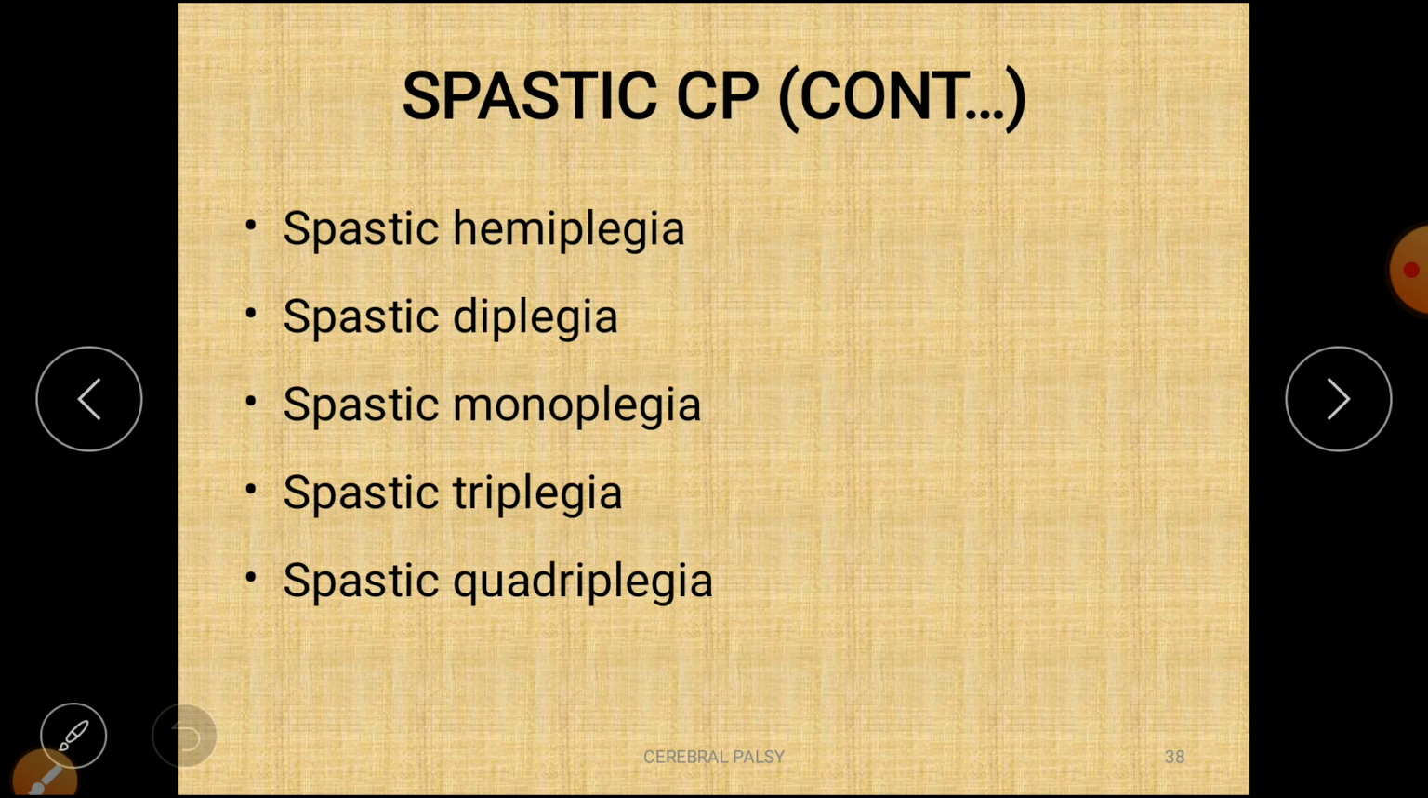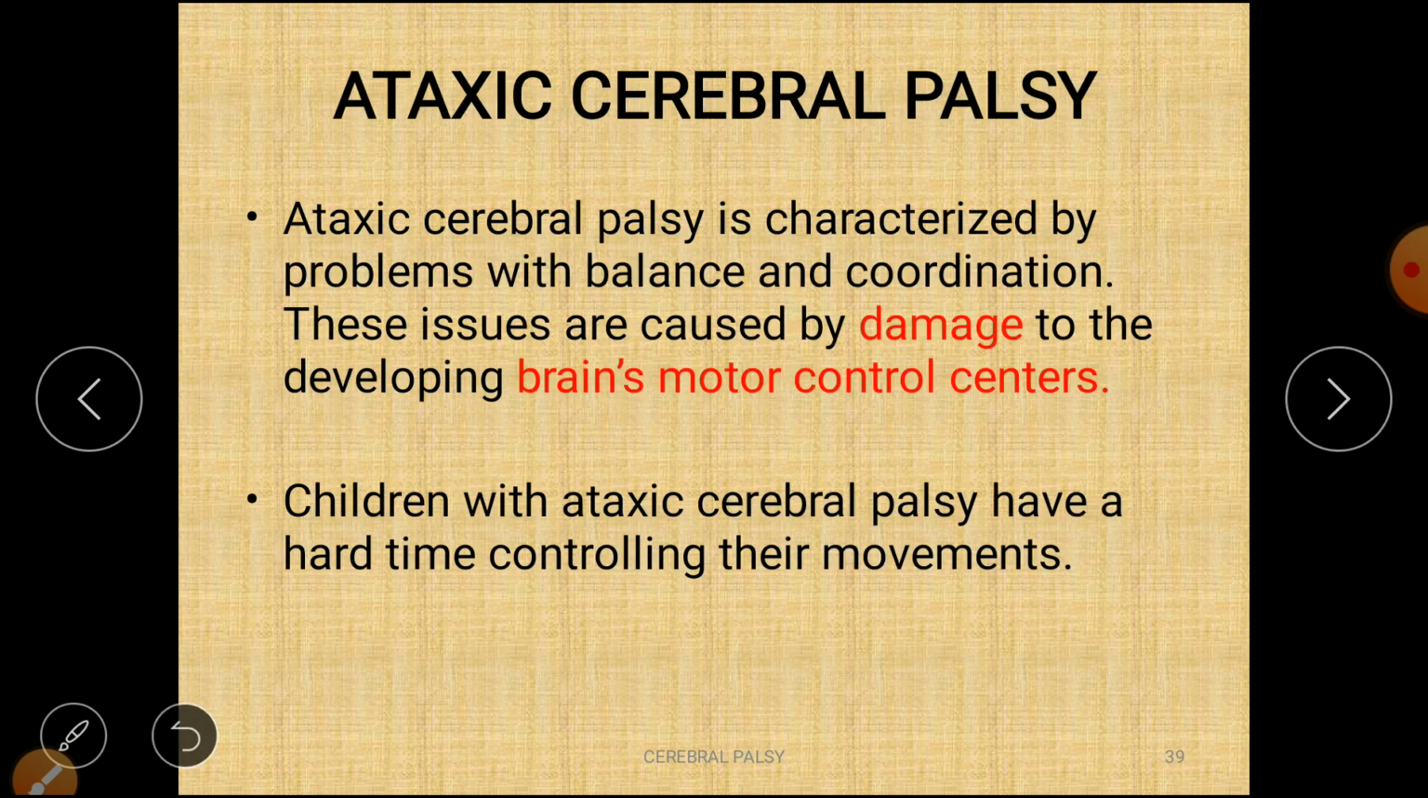Now spastic CP is spastic hemiplegia. It is combined with the topographic classification: spastic hemiplegia, spastic diplegia, spastic monoplegia, spastic triplegia, and spastic quadriplegia. Now, ataxic cerebral palsy. Ataxia means improper gait and balance. Ataxic cerebral palsy is characterized by problems with balance and coordination.